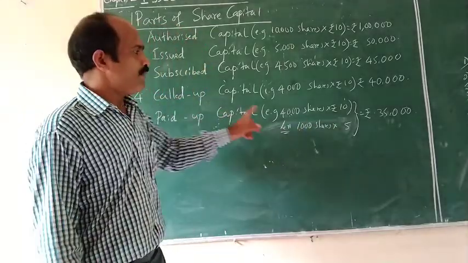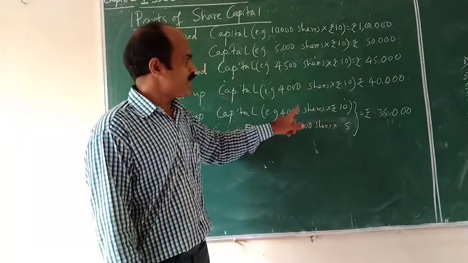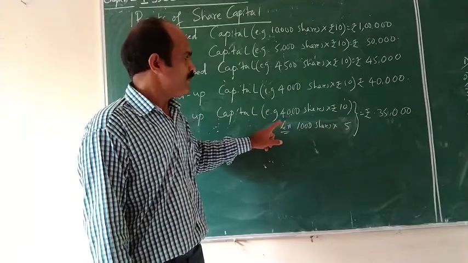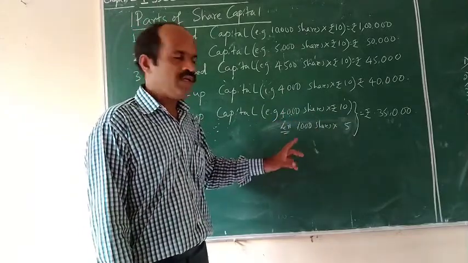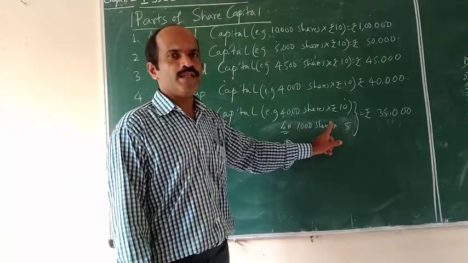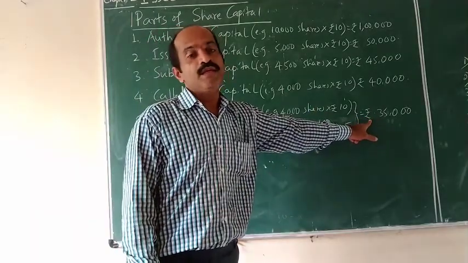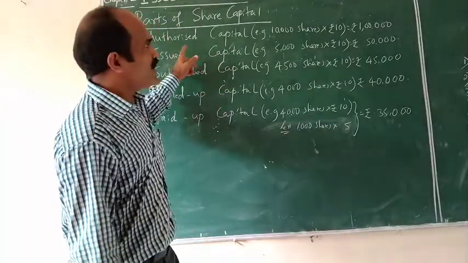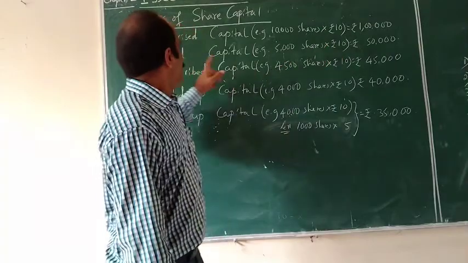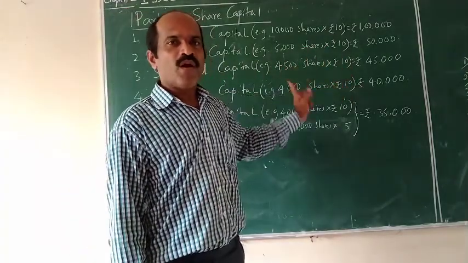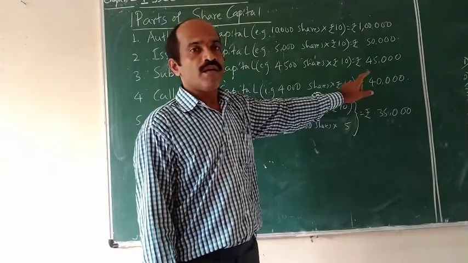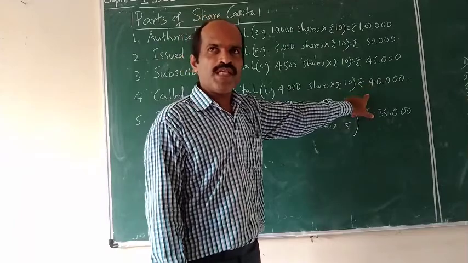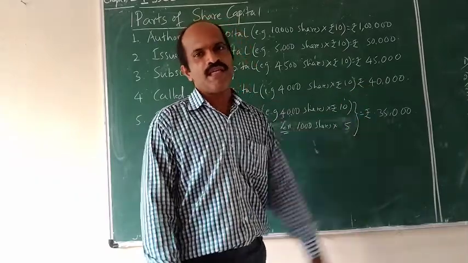What is not received by the company results in calls in arrears. So called up capital minus calls in arrears. Called up capital is 40,000. I have written within brackets here. Please go through the same. 4,000 into 10 is equal to 40,000 minus 1,000 into 5, 5,000. So the remainder is 35,000. This is how we calculate paid up capital. Look here. Authorized capital is 1 lakh. Then issued capital is 50,000. Subscribed capital is 45,000. Called up capital is 40,000. And finally paid up capital is 35,000.